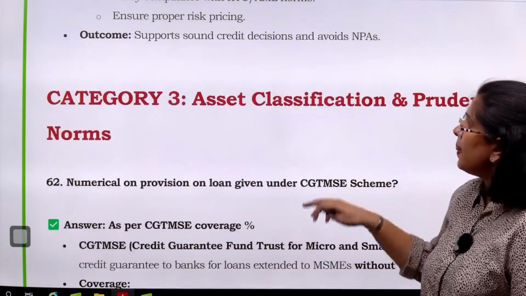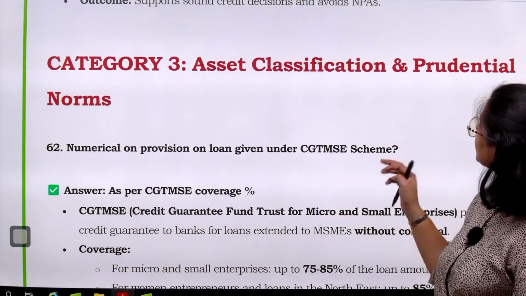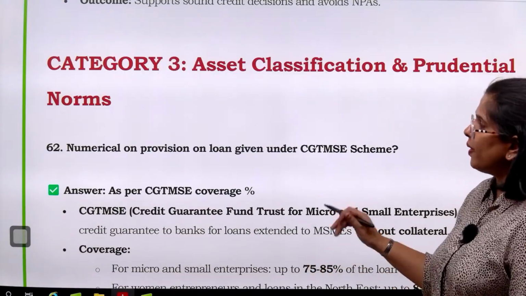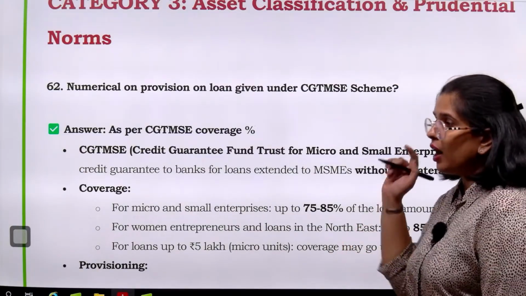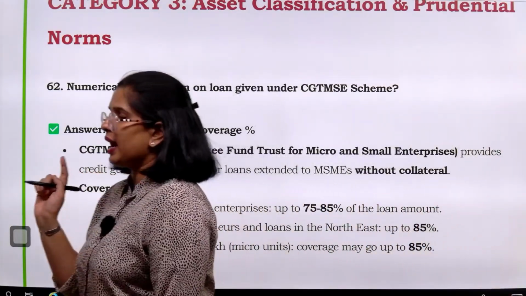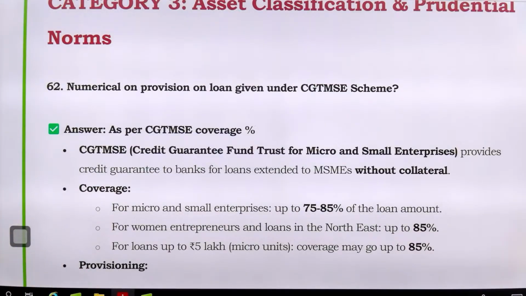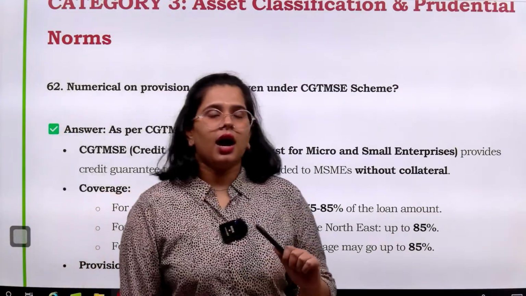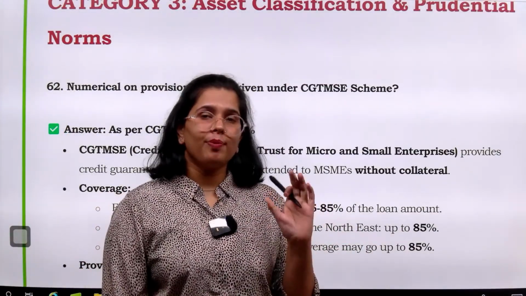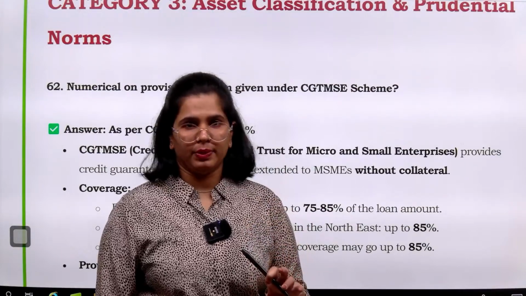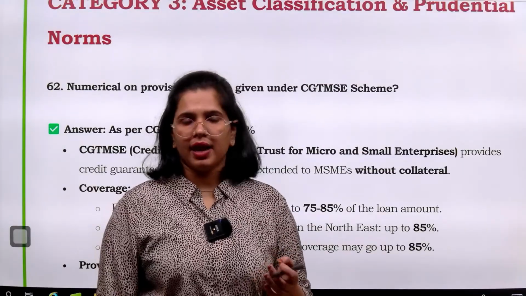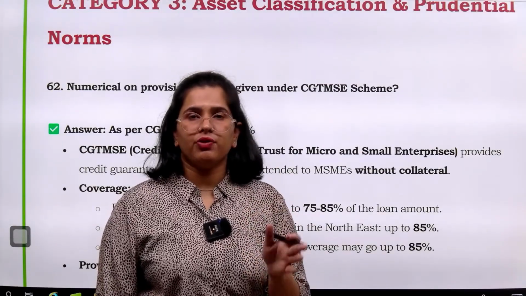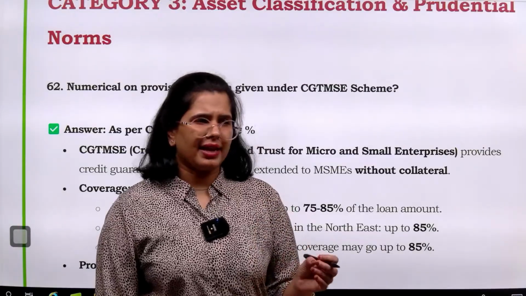Now talking about category 3, that is asset classification and the prudential norms. Over here, first thing, you have a numerical on provision of loan given under the CGTMSE scheme. Now for the CGTMSE, I have told you in the MSME schemes part also that it is very very important. पहली चीज़ तो ये बहुत ज़्यादा ज़रूरी है. दूसरी चीज़, the doc that we have provided, a numerical was given to you for the calculation purpose, and the same thing, by the people who have appeared for this particular exam, they have told us the same numerical has been replicated in the exam, right? I guess the figures were changed.